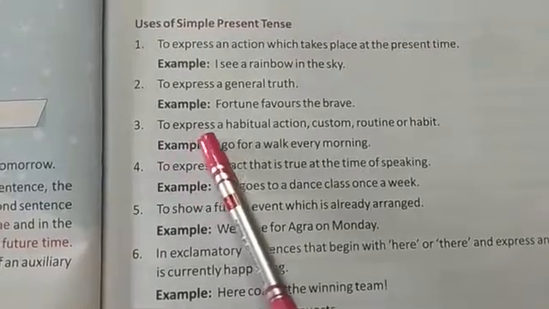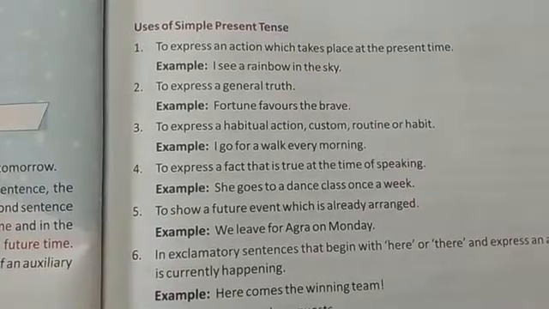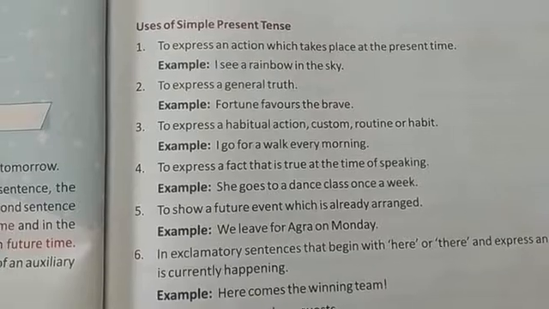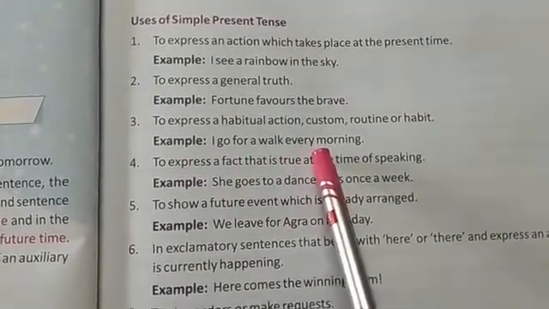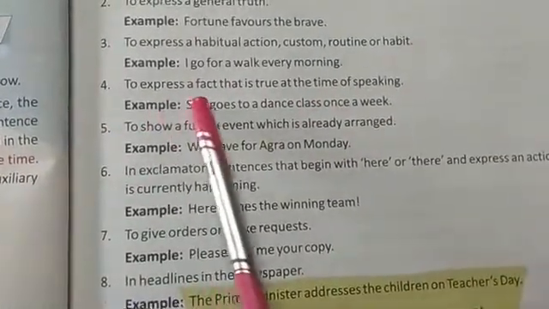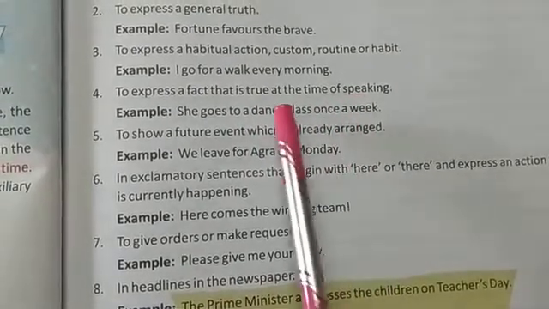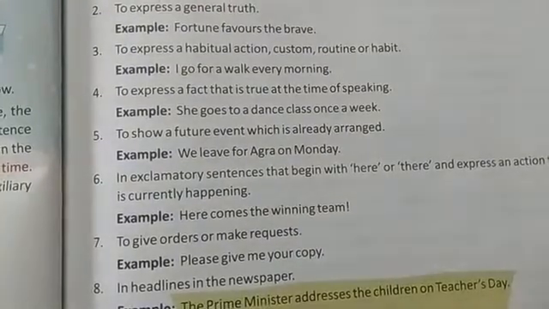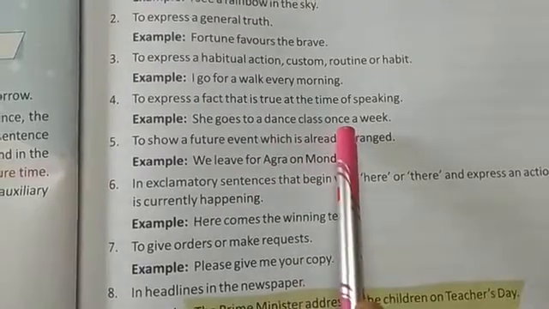Number 3, to express a habitual action, custom, routine or habit. So whenever the action is habitual or it is a routine, we will use simple present tense. Example, I go for a walk every morning. So it is a routine. So simple present tense will be used. Number 4, to express a fact that is true at the time of speaking. She goes to a dance class once a week.